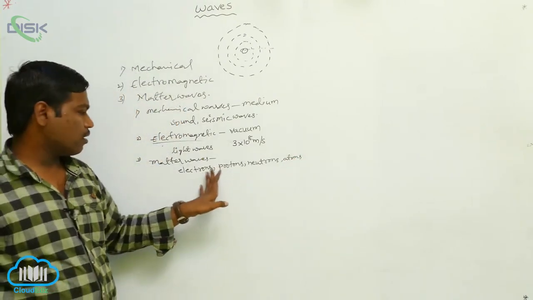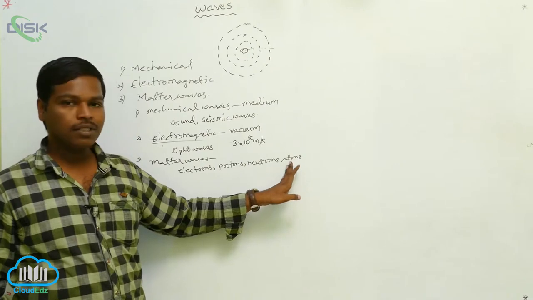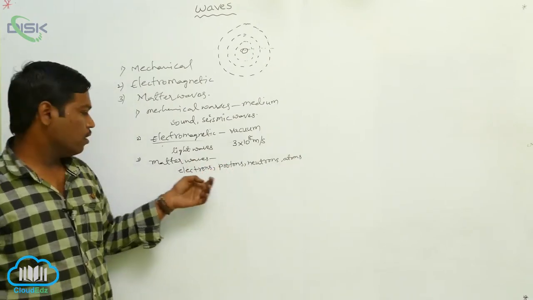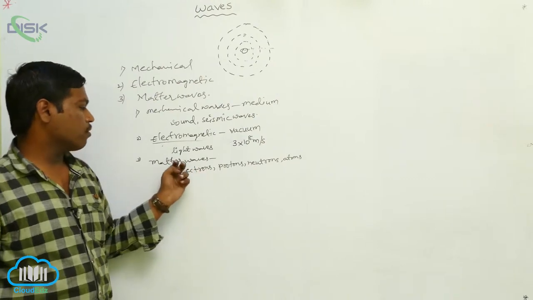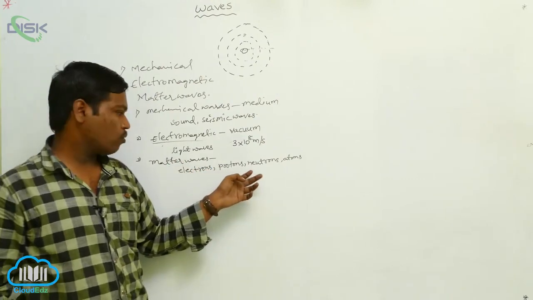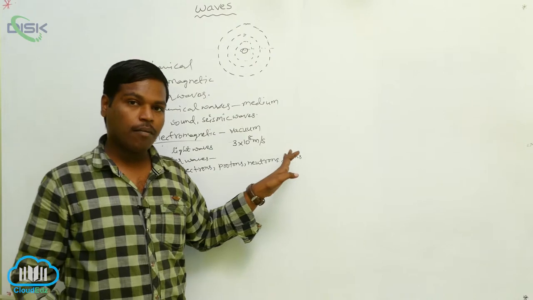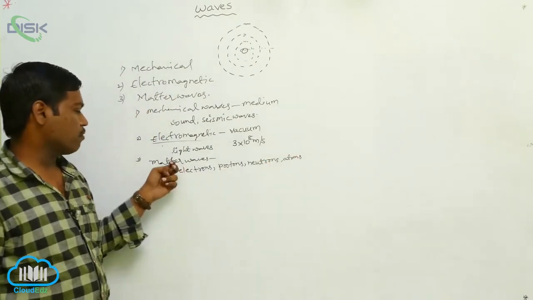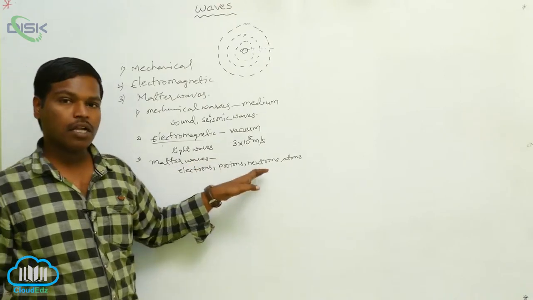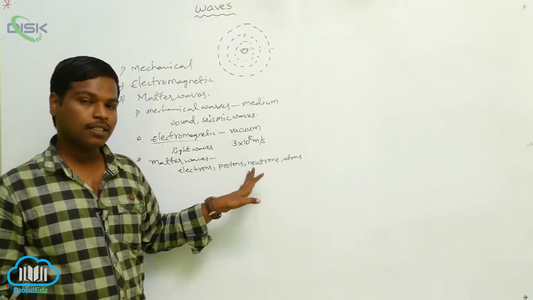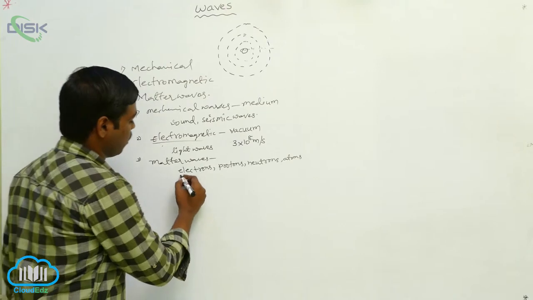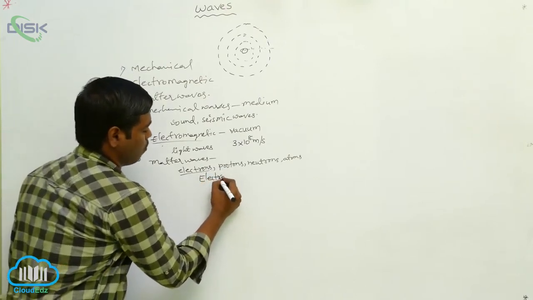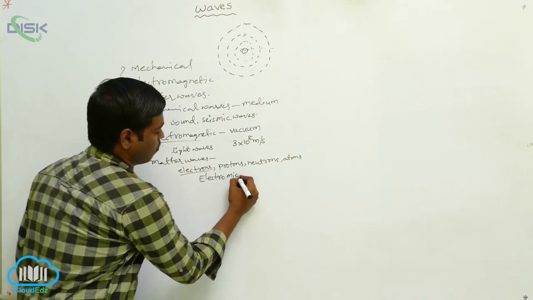The traveling of these electrons, protons, neutrons, atoms is in the form of waves, and these are called matter waves. The traveling of fundamental particles is in the form of matter waves. These matter waves also have many applications. For example, if you take an electron, we have the electron microscope.